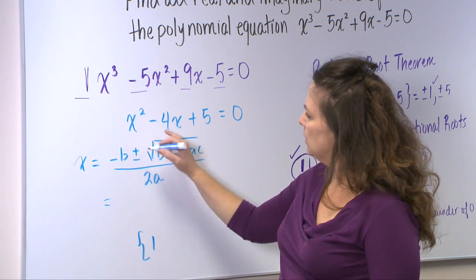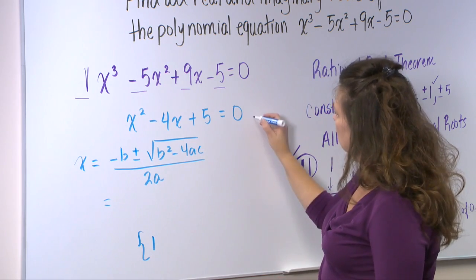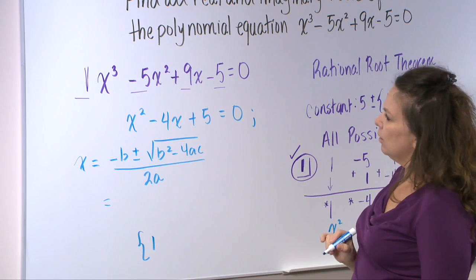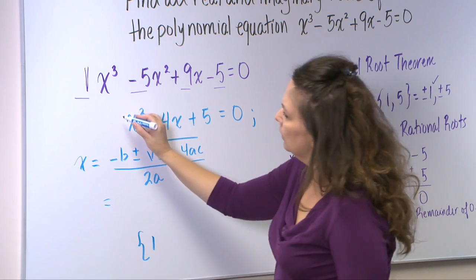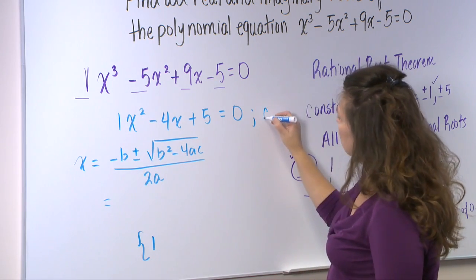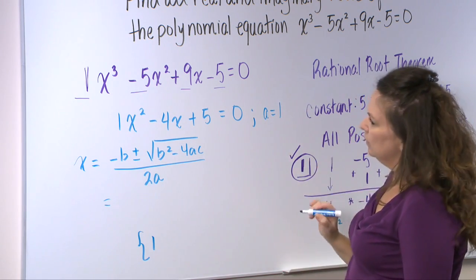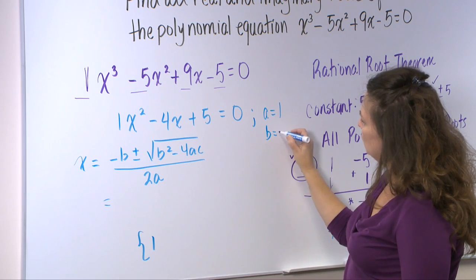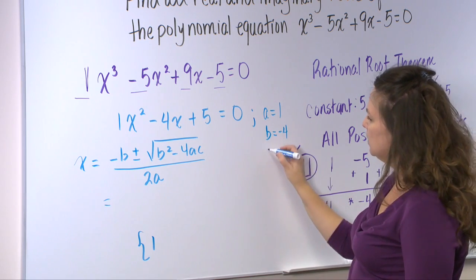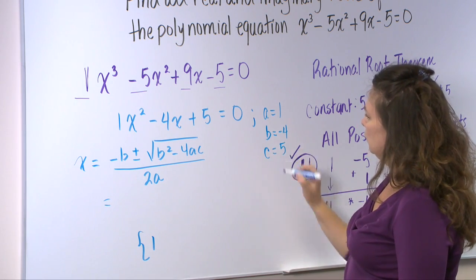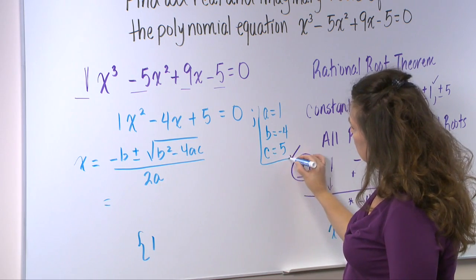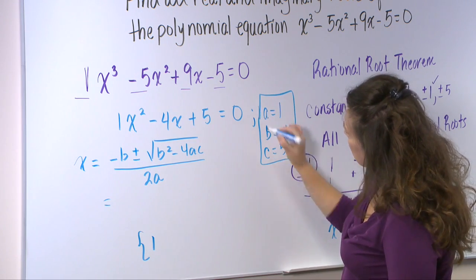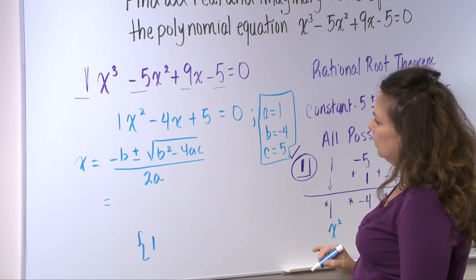This is the opposite of b. Let me go ahead and state what a, b, and c are over here to the right. a is equal to 1, b is equal to -4, and c is equal to 5. So I'll use these values and plug them into the quadratic formula.